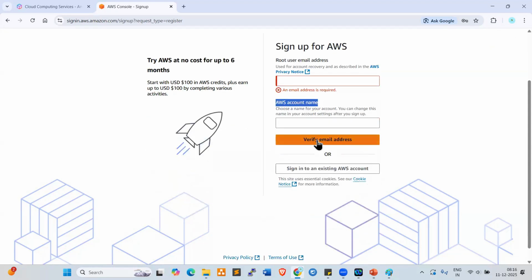So click on verify email address. Once you click on verify email address, you will get one verification code to your Gmail account. That verification code we need to enter here. I already created an account, so I will not do it.